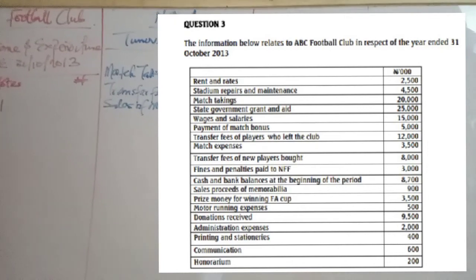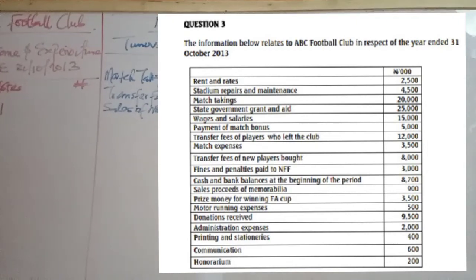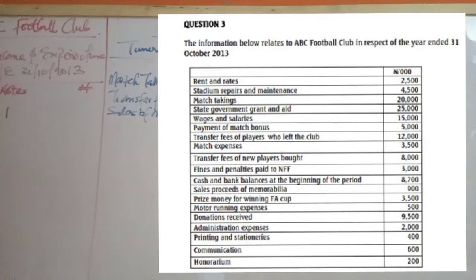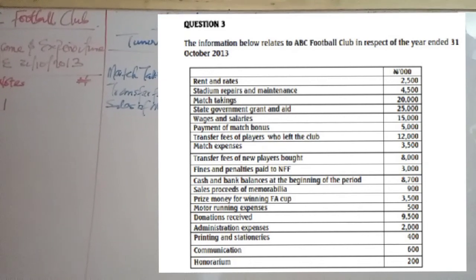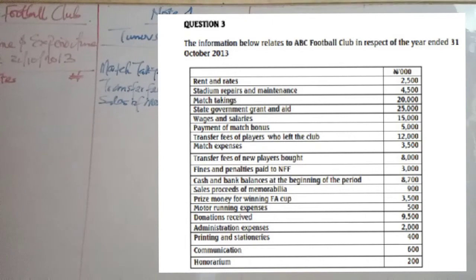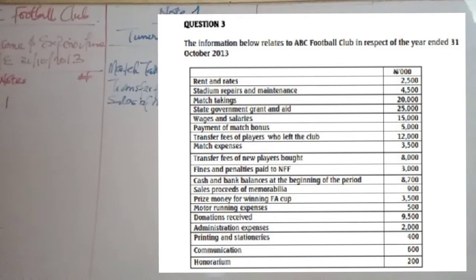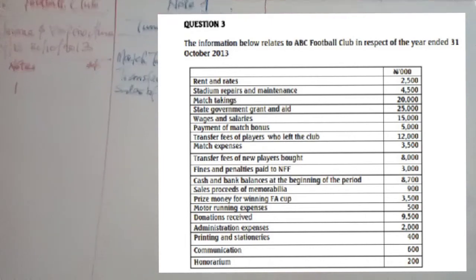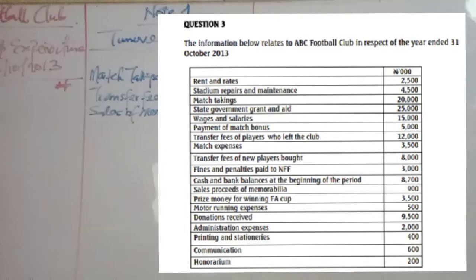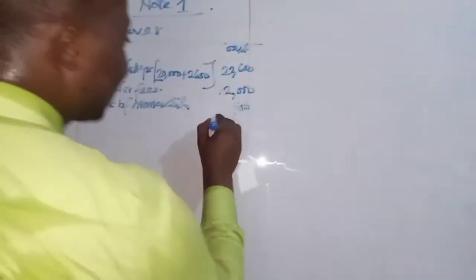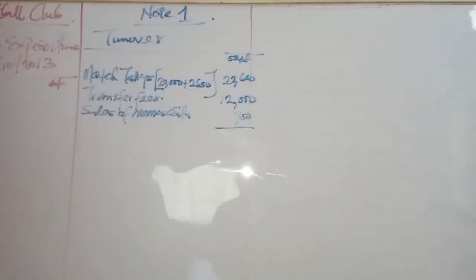So we have motor running expenses, that is an expense. Donation received, other incomes. Administrative expenses, expense. Printing and stationery expense. Communication expense. Honorarium expense. So we've taken the basic items of turnover. Let's add up.